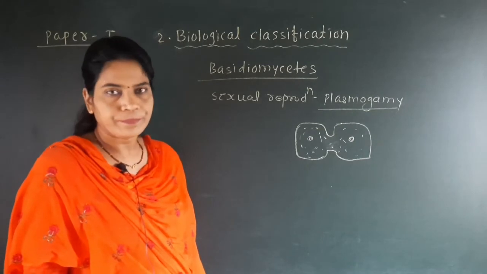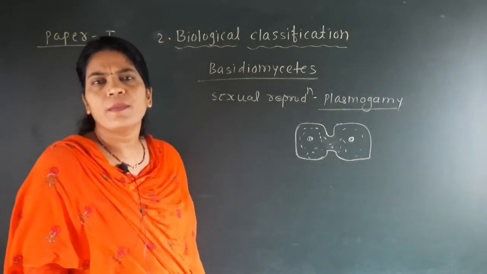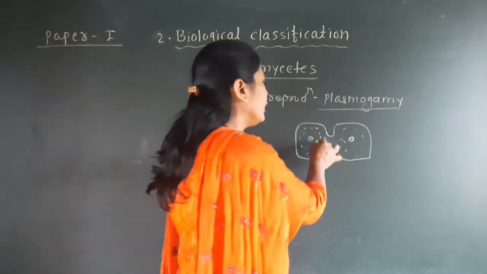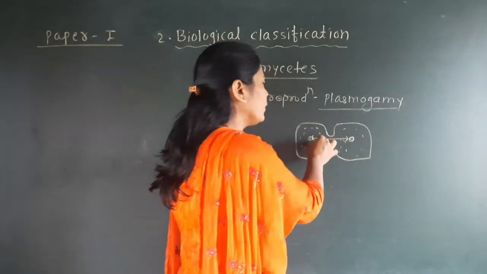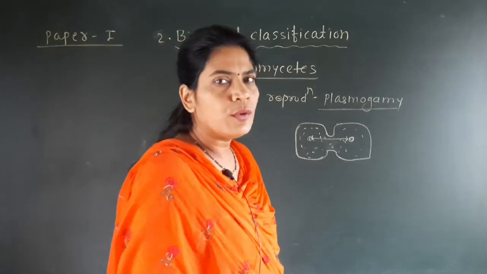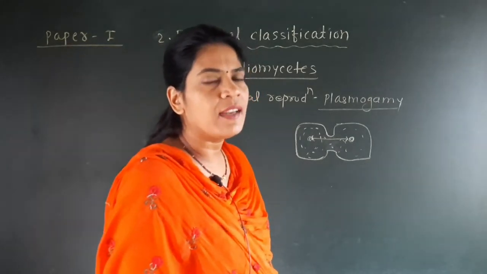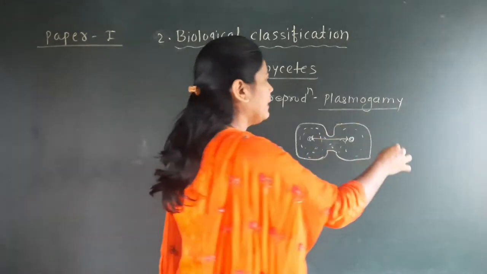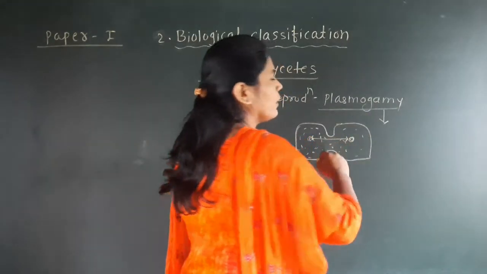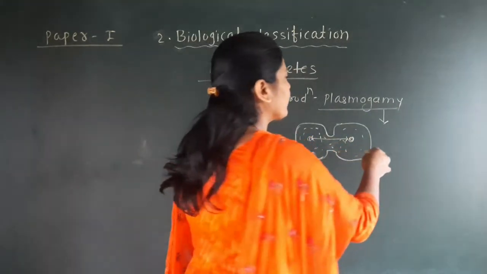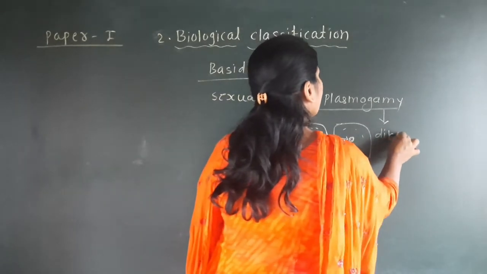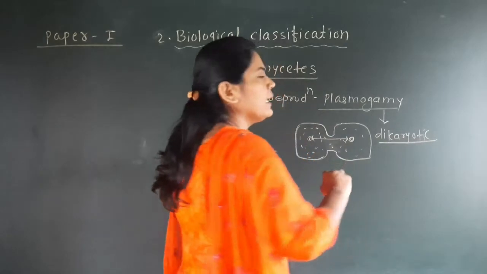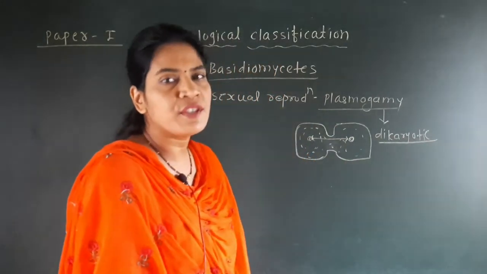Then what happened? After the formation of plasmogamy, there is a union of the two nuclei. First, plasmogamy is the union of two protoplasms. After plasmogamy, there is the formation of the dikaryotic stage. Di means two.